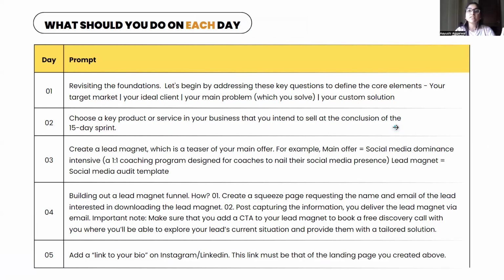In these 15 days, we are marketing our lead magnet. But after 15 days, there will be people who are interested in your services because of that lead magnet. So you should know what your offer is.